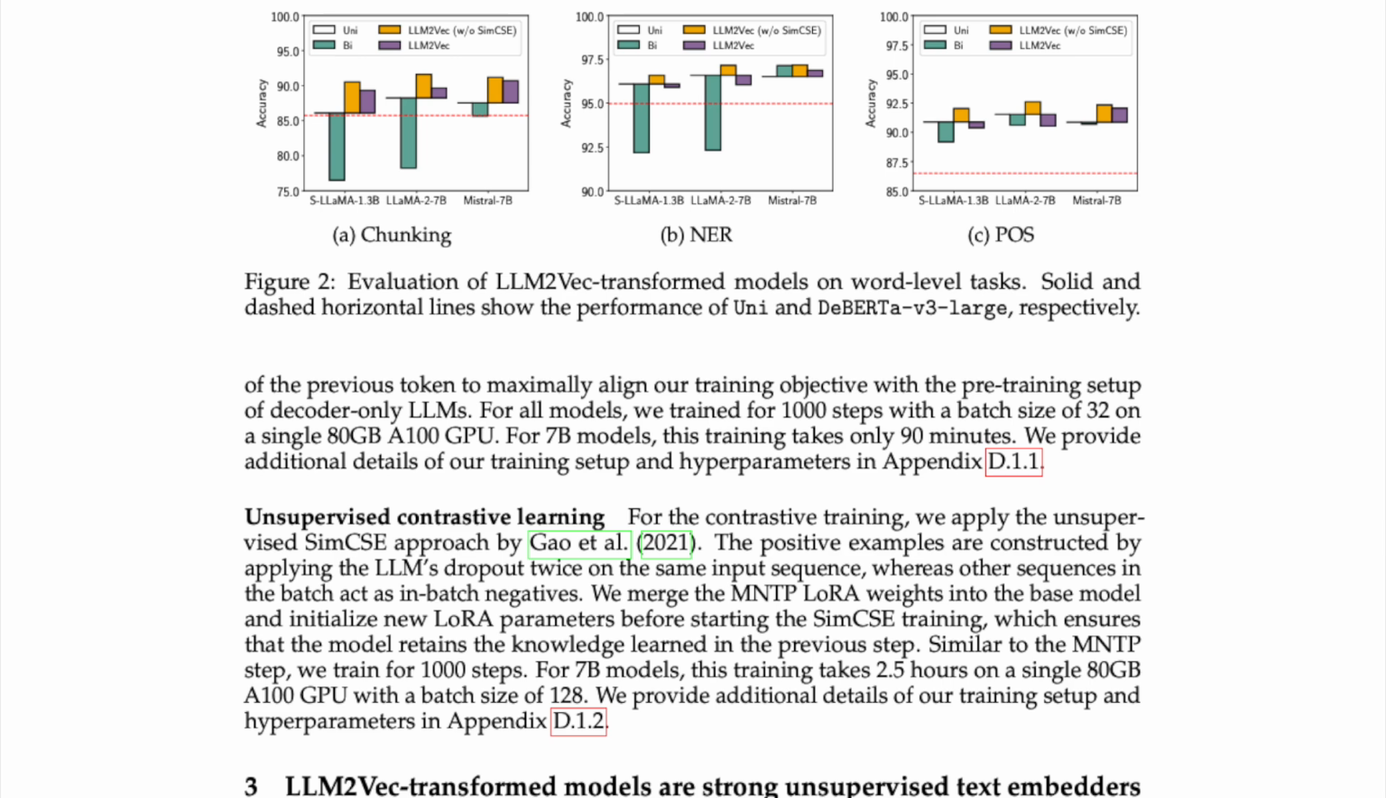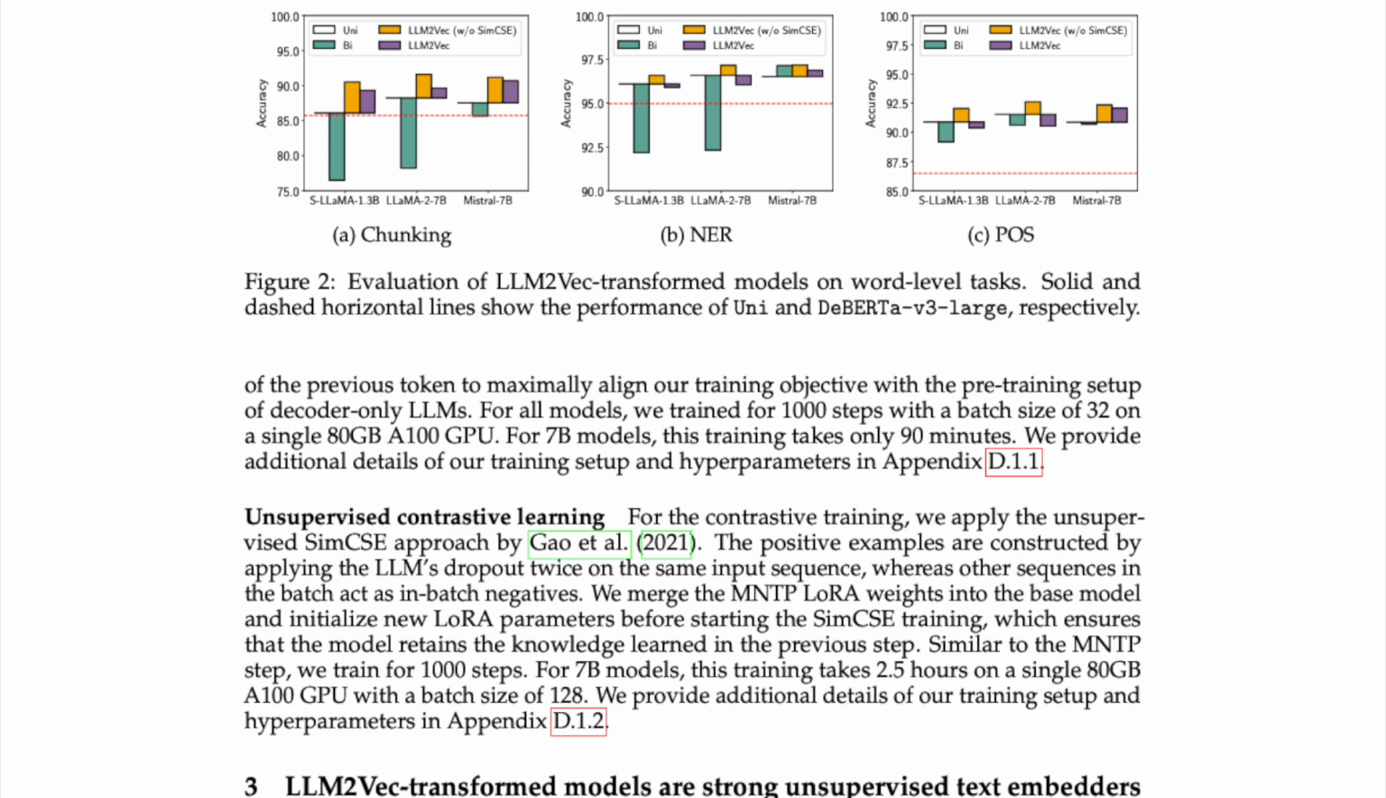Figure 2. Evaluation of LLM2Vec transformed models on word-level tasks. Solid and dashed horizontal lines show the performance of Uni and DeBERTa v3 large, respectively. For all models, we trained for 1,000 steps with a batch size of 32 on a single 80GB A100 GPU. For 7B models, this training takes only 90 minutes. We provide additional details of our training setup and hyperparameters in Appendix D.1.